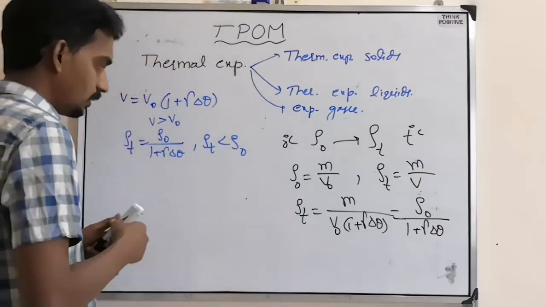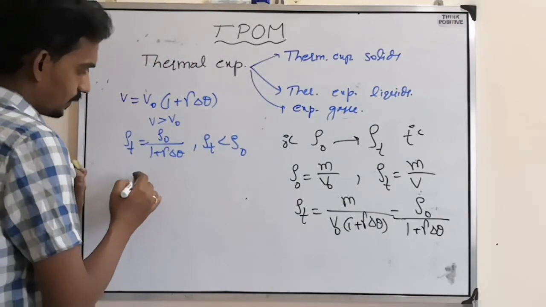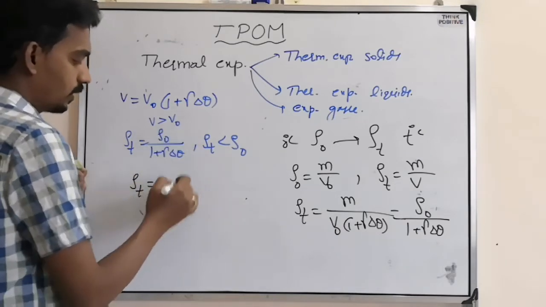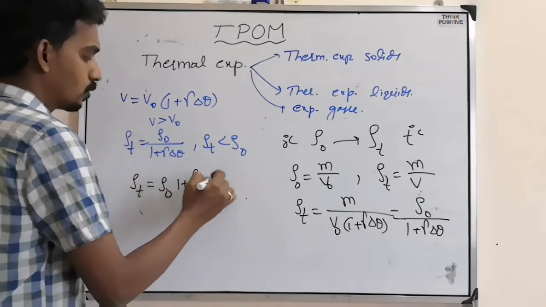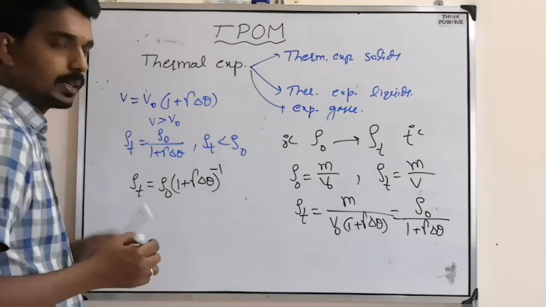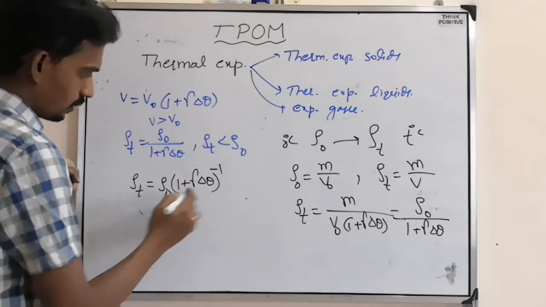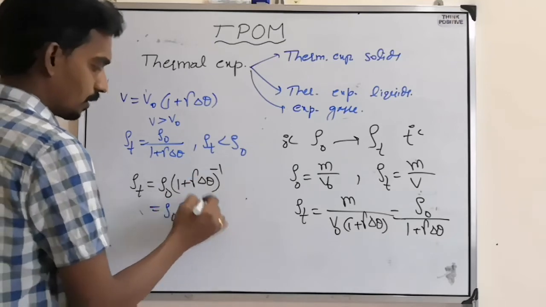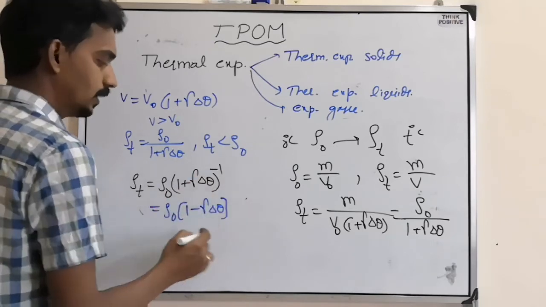Now here, you can write this formula in another way. Take this to the numerator, so the power becomes minus 1. Then we can write it as this minus 1 becoming the multiplier. Why?